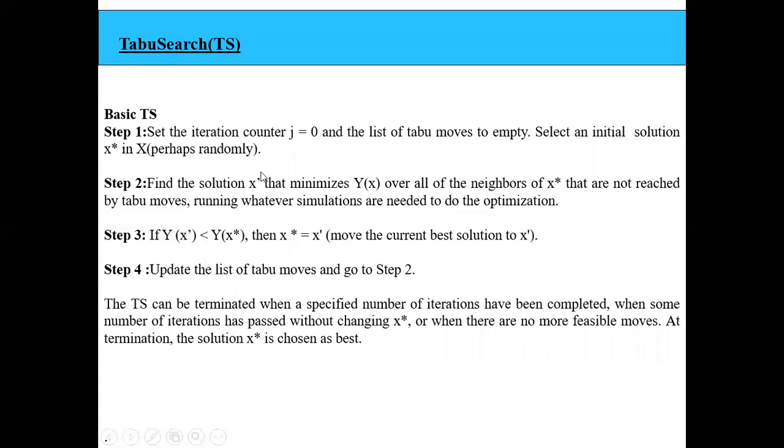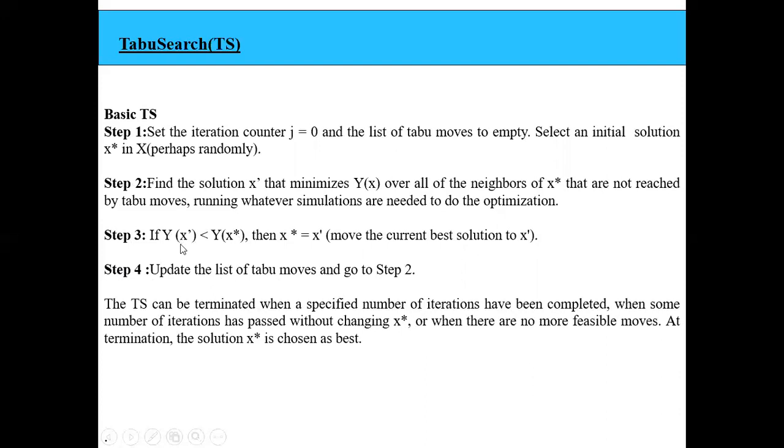We are first trying to find a solution x dash which is better than x star. If the output performance y of x dash is less than y of x star, then this is the optimum solution. So if y of x dash is less than y of x star, then x star now becomes x dash. That means this is my current best solution. Update the list of taboo moves and go to step 2. So every time, we take one solution, check all its neighbor solutions, and try to find the best path.